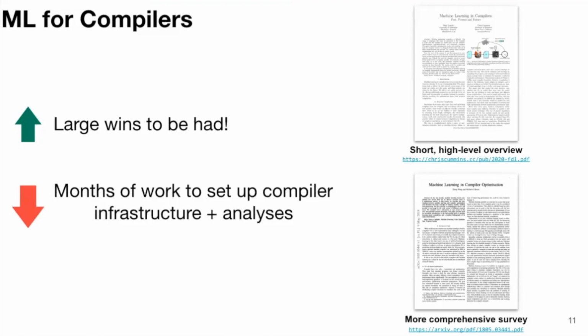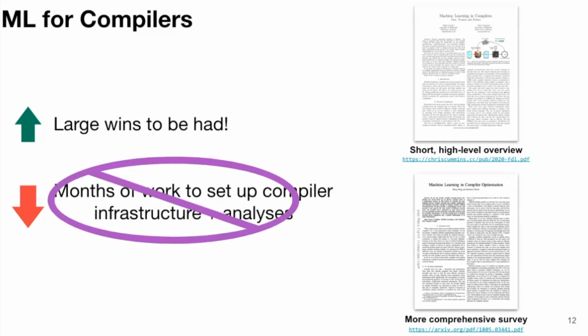Doing the compiler infrastructure is not easy. I know because I did quite a lot of that during my PhD. In research labs, it's often the case that if you're lucky, some postdoc 5 years ago had some experimental setup that we all just keep reusing, because it's too hard to do it every time we want to try a new idea. Okay, so we have the potential for big improvements, but we have this nasty downside, which is that it's very expensive. So that's where CompilerGym comes in, and that's what I'm talking about today. So we want to try and minimize that cost.